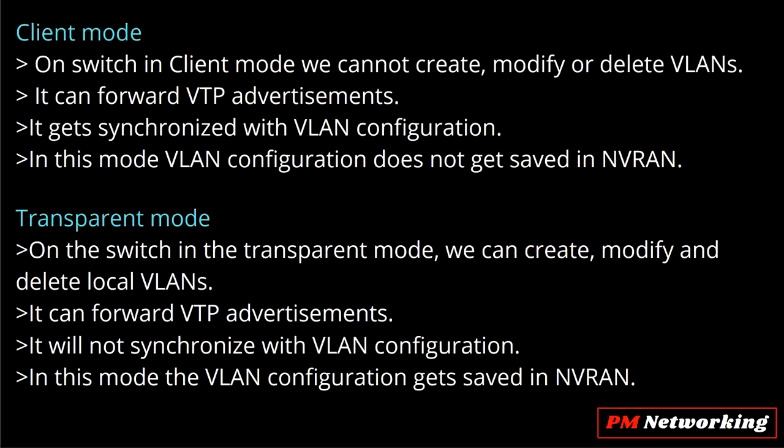So always keep this point in mind. We can't create, modify or delete VLAN in client mode. After that it will forward VTP advertisements only, right? A client mode switch will never send a VTP advertisement, right? Now it gets synchronized with VLAN configuration, right? So if you configure VLAN 10 on server mode, then definitely client mode will synchronize that VLAN information. They will update their VLAN database. Fine. In this mode, VLAN configuration does not get saved in NVRAM, right? So in client mode, your VLAN configuration will not be saved in NVRAM.